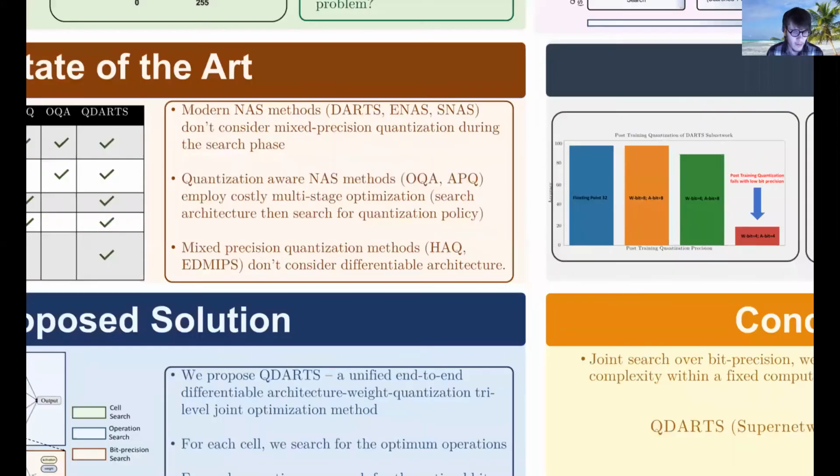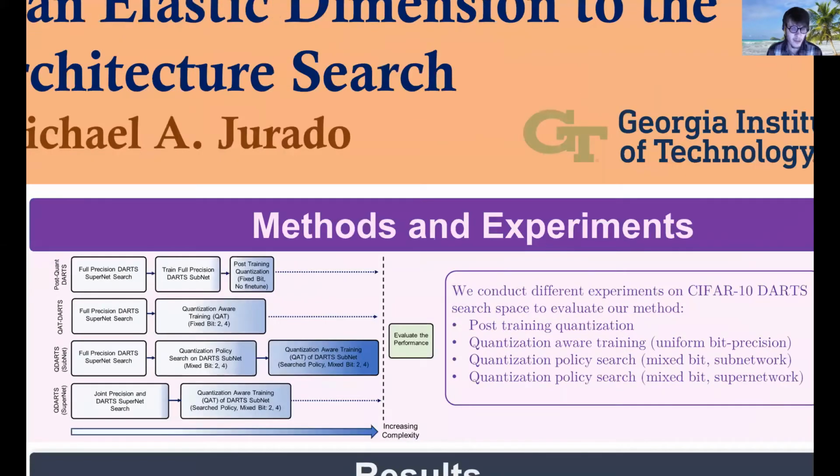To evaluate how effective QDARTS is, it is necessary to benchmark it against other alternate approaches. The most obvious benchmark is applying post-training quantization to the highest performing architecture found by DARTS, shown here. The second is applying quantization-aware training to the same network. The next benchmark would be to apply mixed precision quantization search, or EDMIPS, to the subnetwork found by DARTS. We call this baseline QDARTS subnetwork. Finally, we test QDARTS supernetwork, which combines DARTS and EDMIPS search into one joint search.